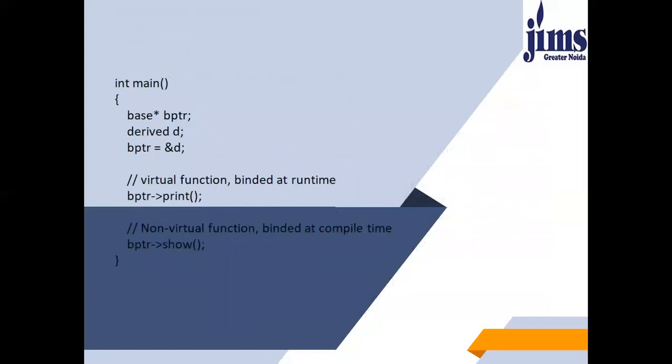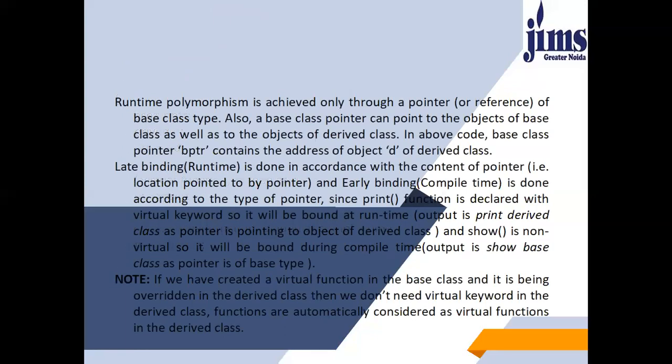I have written it here. So firstly, the output is "print derived class" and then "show base class". You will get two outputs. As we have used two print functions, you will get two statements: derived class and base class.